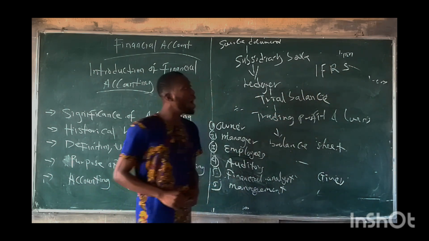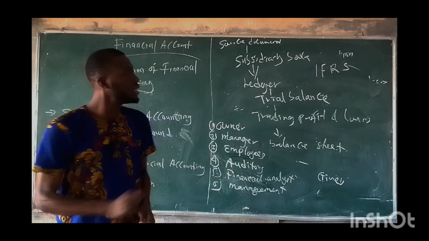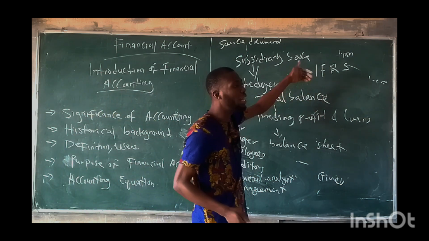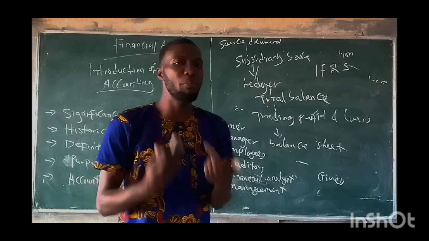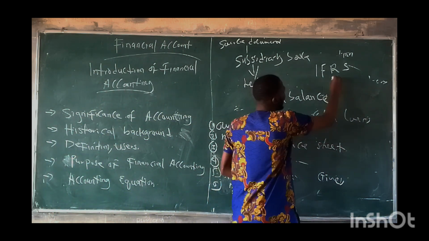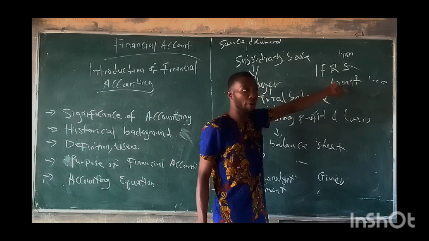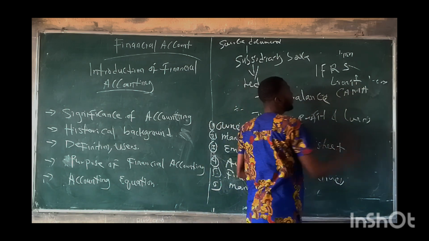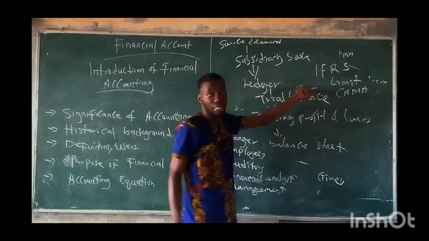What do we mean by IFRS? IFRS is the International Financial Reporting Standard. It is organized to ensure that organizations follow the principles. These are the standards used while preparing financial accounts in every organization, such as limited liability companies. They need to amend according to this IFRS, which is being amended in the law, CAMA, the Companies and Allied Matters Act.